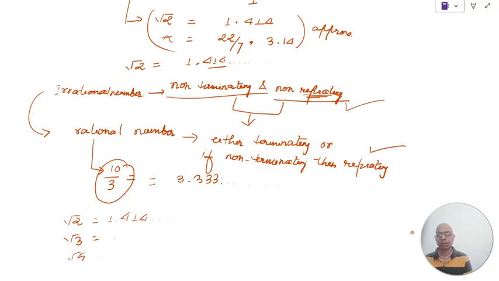And one very important example of an irrational number is pi. Pi is an irrational number because pi does not have a terminating decimal representation, or, if non-terminating, a repeating decimal representation, right? Whatever value we take during solving problems is only an approximation of pi.